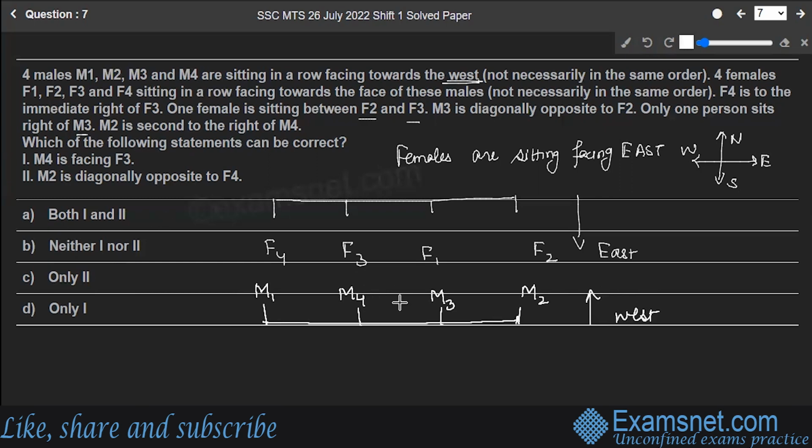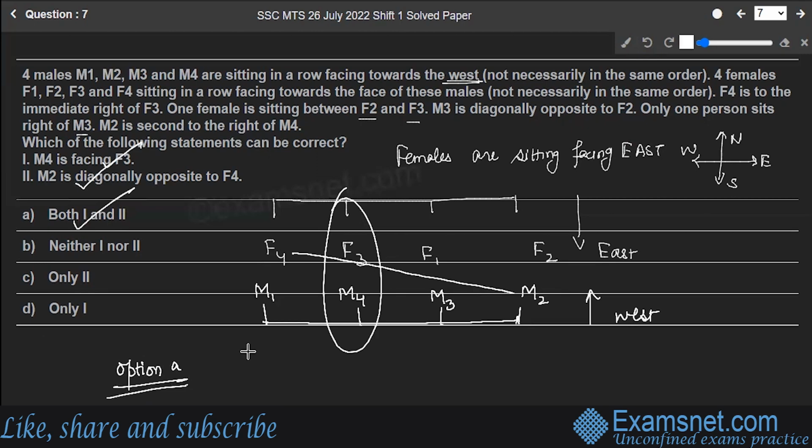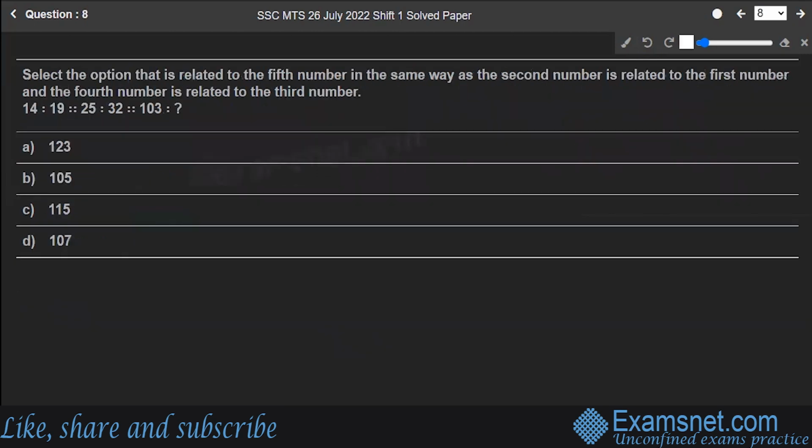M4 is facing F3. That's correct. This is absolutely correct. Second, M2 is diagonally opposite to F4. This is also correct. F2 and F4, they are diagonally opposite. So that means both 1 and 2 are true. Option A is the correct answer to the question. Hope you are clear. Next is question number 8.